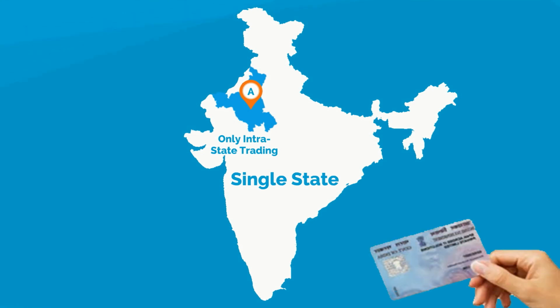Taxpayers registered under a single PAN cannot apply for the composition scheme on an individual basis. If any one of them plans to register, then all of them will have to apply under it.